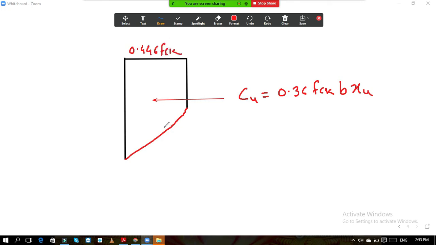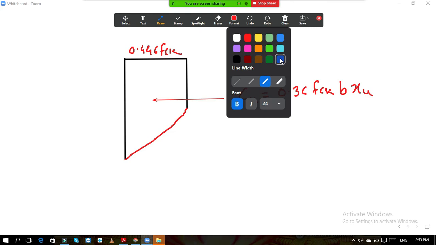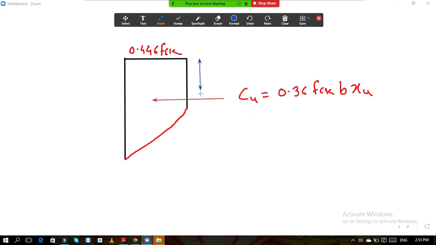And the major thing is this distance, the lever arm you have got, this distance is nothing but 0.42 XU. And what will be the distance at this level from the top?